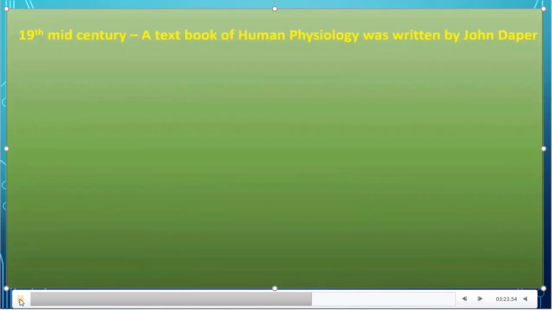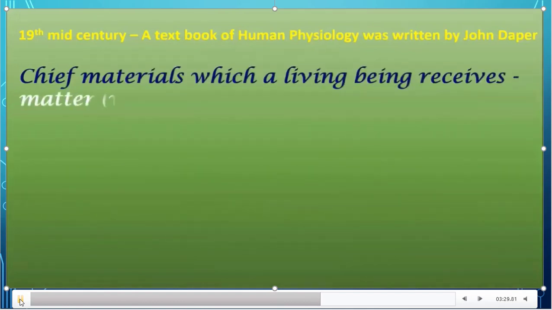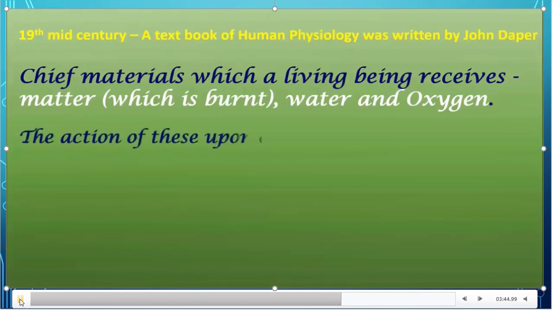And in the 19th century, a textbook of human physiology written by John Dalton revealed three main things. First, the chief materials which a living being receives are different types of food items, water and oxygen. Second, these materials are utilized by the living organism.